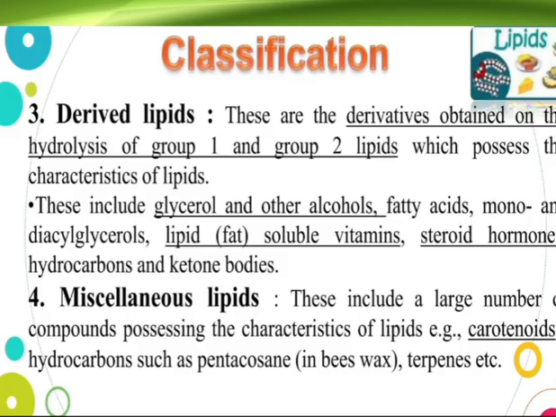This includes glycerol and other alcohols, fatty acids, mono and diacylglycerols, lipid soluble vitamins, steroid hormones, hydrocarbons, and ketone bodies, etc. Miscellaneous lipids: this includes a large number of compounds possessing the characteristics of lipids. Examples are carotenoids, hydrocarbons such as pentacosane, and terpenes, etc.